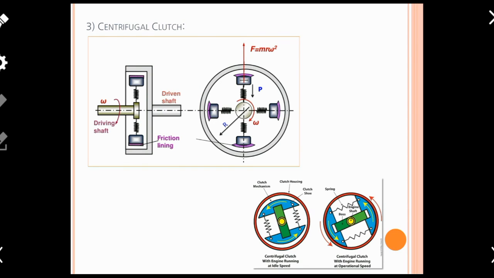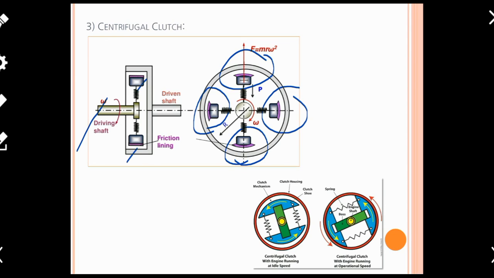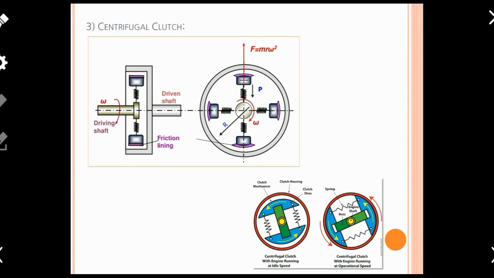So if all four shoes are in contact with the inner surface of the enclosure, then when the driving shaft rotates, all four shoes rotate, which causes this enclosure to rotate, and ultimately the driven shaft also rotates. In that way we get power transmission from the driving shaft to the driven shaft.